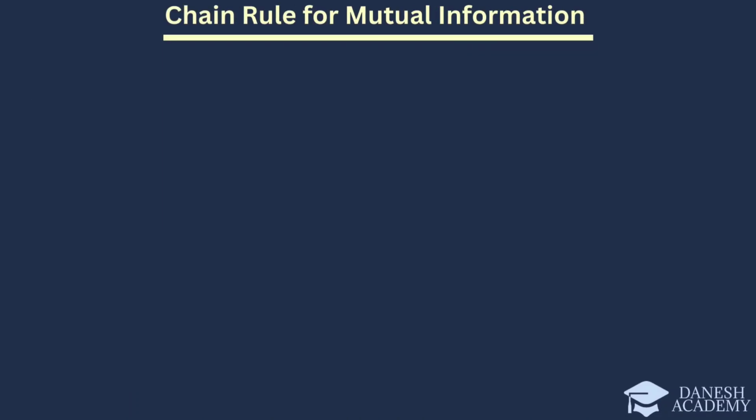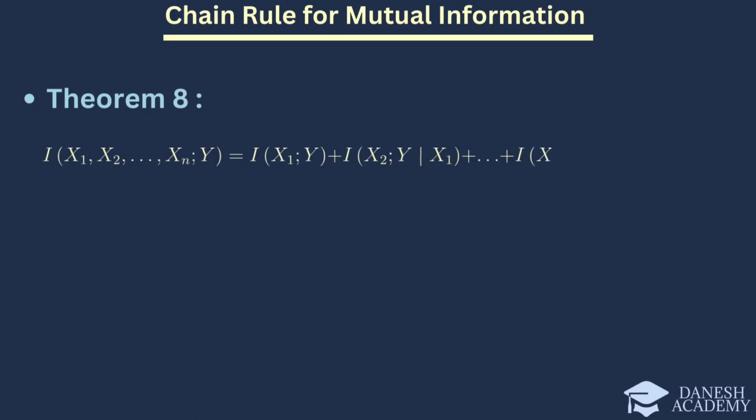In this slide, we present Theorem 8, which introduces the chain rule for mutual information. Theorem 8 is defined as follows. This theorem shows how the mutual information between a set of variables X1 through Xn and another variable Y can be decomposed into the sum of mutual information.